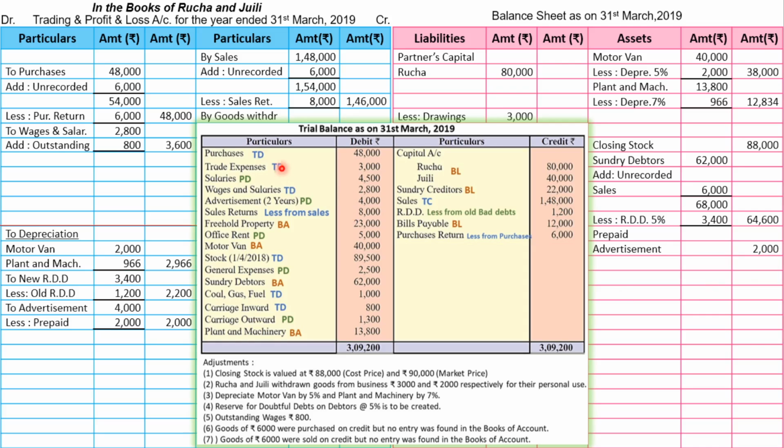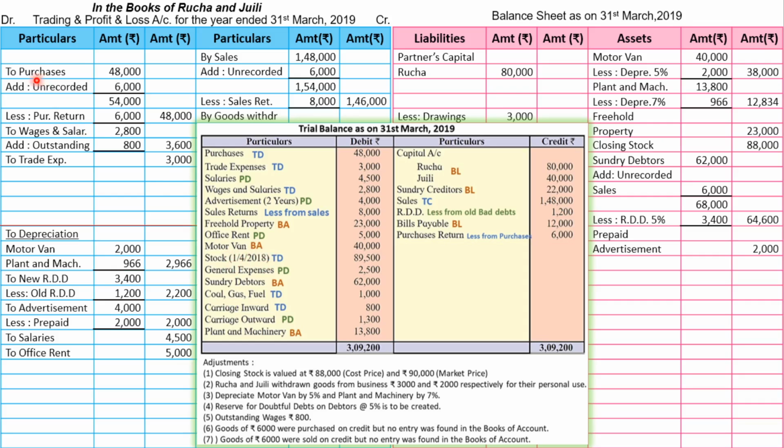Now let's do the posting. Purchases already done. Trade expenses will be transferred to trading account debit side and the amount is 3000. The next one is salary will be transferred to profit and loss account debit side and the amount is 4500. The next one is wages and salary. It is already written. Then advertisement already done. Sales return already done. Freehold property. This will be transferred to balance sheet assets side. We will write freehold property and the amount is 23,000. The next one is office rent. Profit and loss account debit side. So we will write to office rent and amount is 5,000. The next one is motor van, already done.